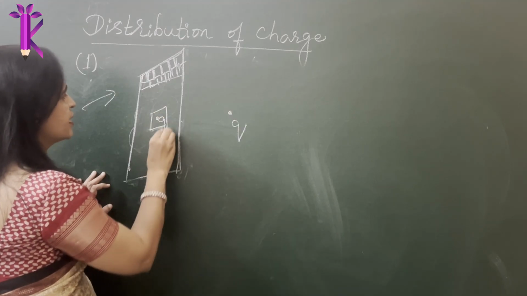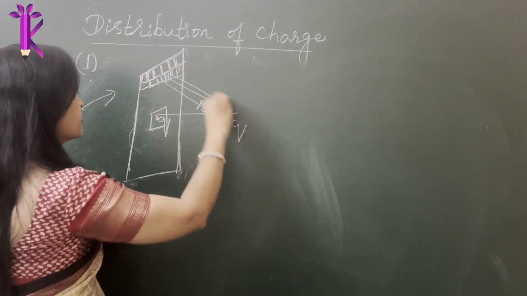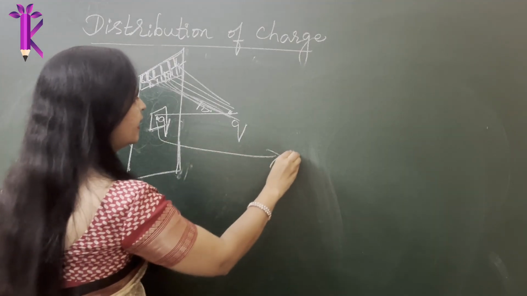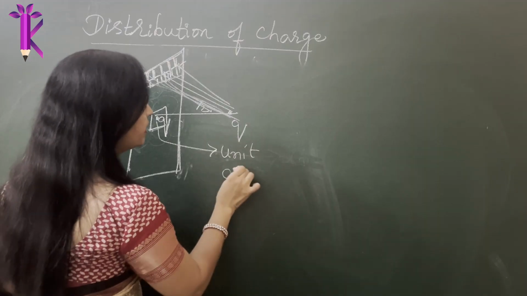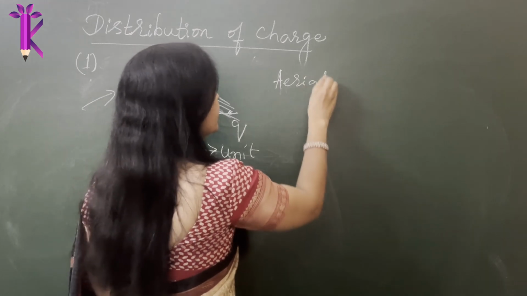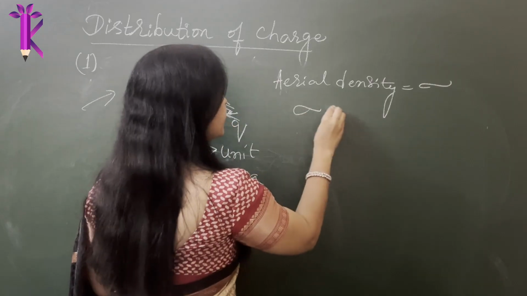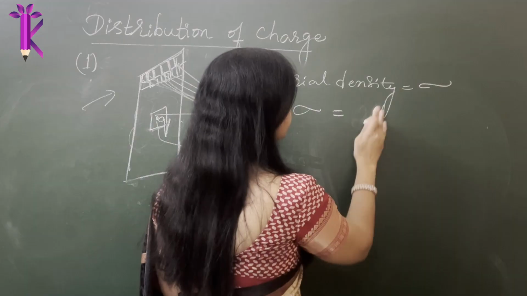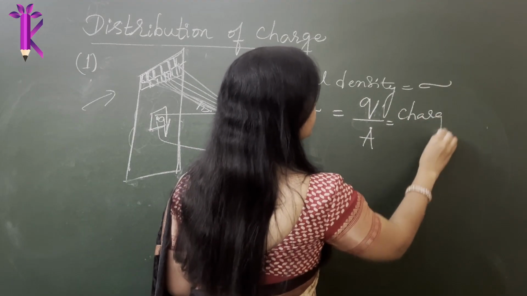So there could be one charge here. So we calculate this distance, or similarly there will be various distances that you might need to calculate everywhere, all unit area. So this is the unit area that you are considering. Let me write it here, unit area. So we consider charge per unit area and we call this areal density, which is denoted by the letter sigma. So sigma is charge per unit area instead of unit length.